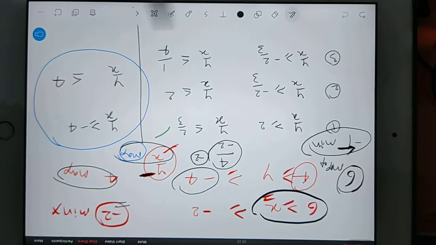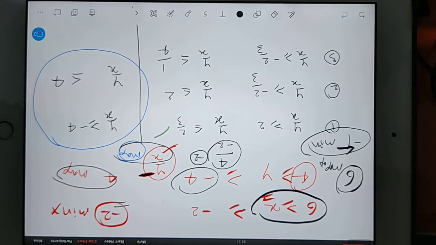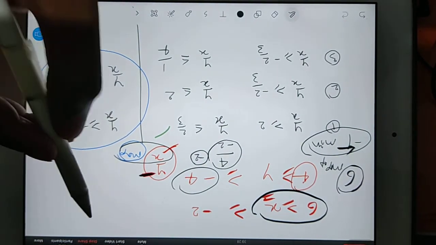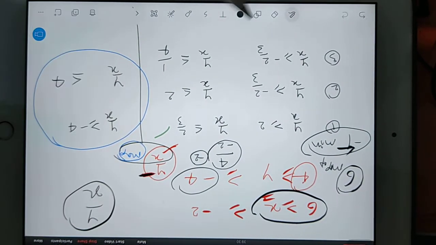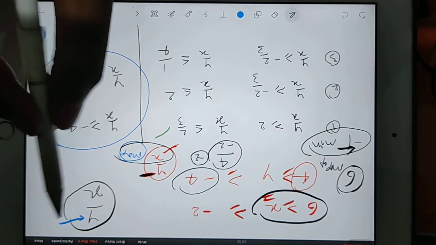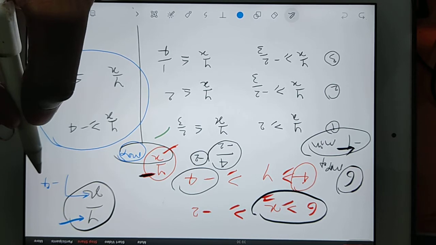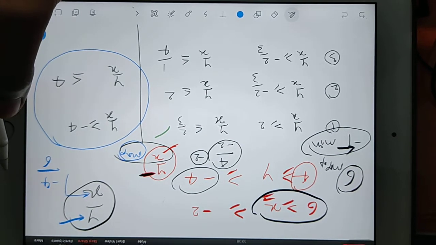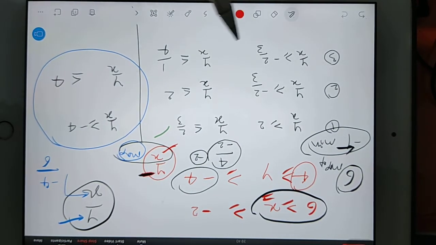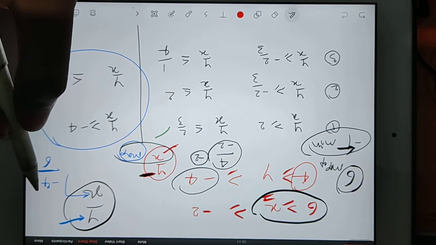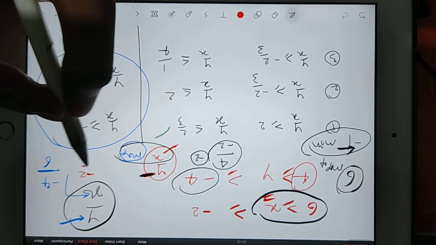So if you want the y by x ratio to be minimum, then y should be the minimum value and x should be the maximum value. So y should be minus 4 and x should be 6. So the minimum value is minus 4 by 6, so minus 2 by 3.